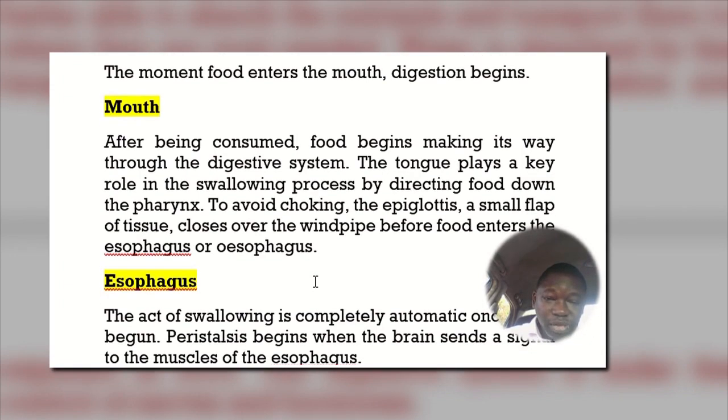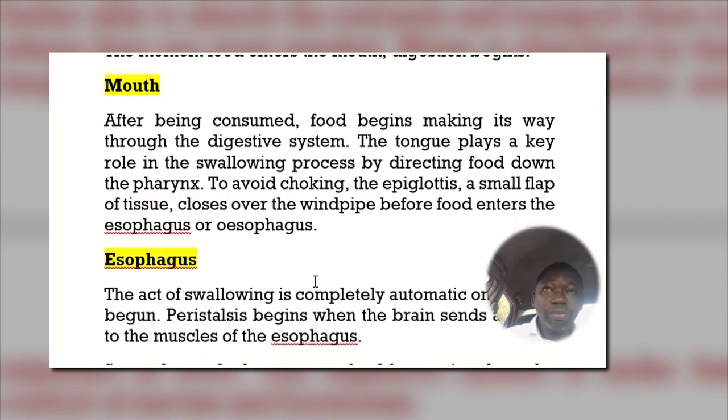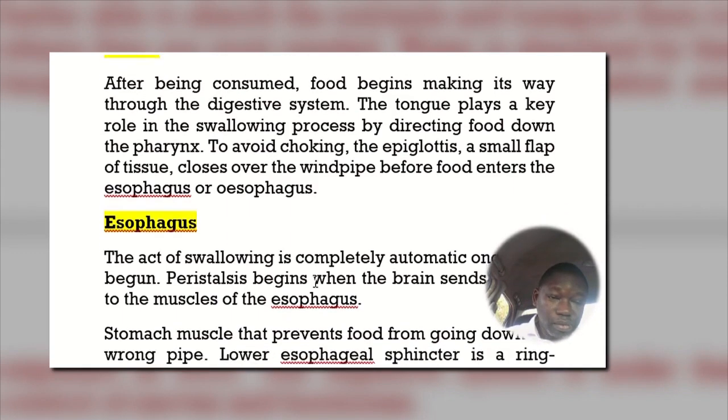To avoid choking, the epiglottis, a small flap of tissue, closes over the windpipe before food enters the esophagus. In some cases where any part of the food or water enters the windpipe, coughing action takes place, serious coughing, which tends to expel the particle of food or water that is trying to enter the windpipe.